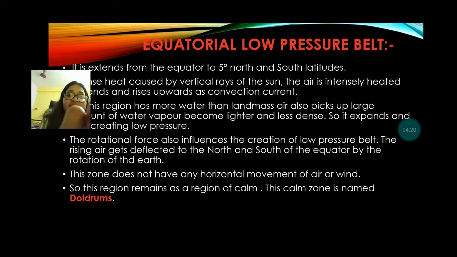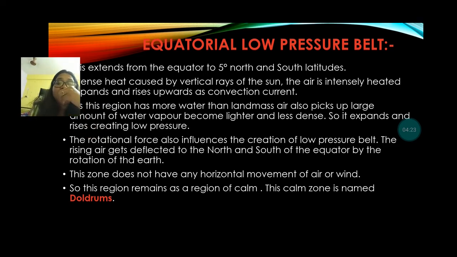Here there is intense heat caused by the vertical rays of the sun. As you know, the sun's rays always fall overhead on the equator. That is why convectional currents originate in the equatorial regions, and in these regions more water vapor is created by the huge temperature.